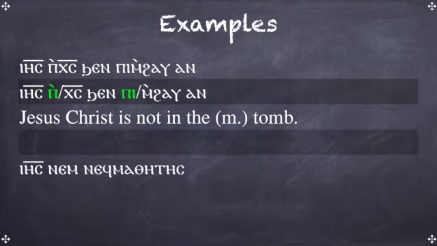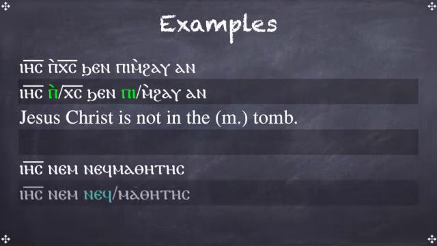The next and last example is Isos nem nefmatetis. Again, the first thing is to break out the prefixes. In this case it would be the nef, and that's it. And nef is a possessive article for the third person masculine.